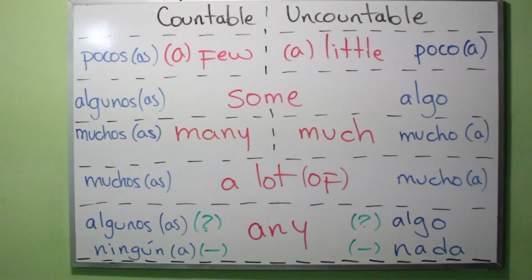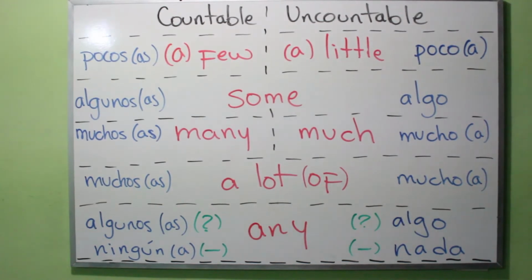For example, countable or uncountable. If you say pocos, that means that you can count the nouns. Tú puedes contar los sustantivos. That's why you say pocos. On the other side, we have poco. That means that it's uncountable, right? Poca agua, for example. Remember that water is uncountable.